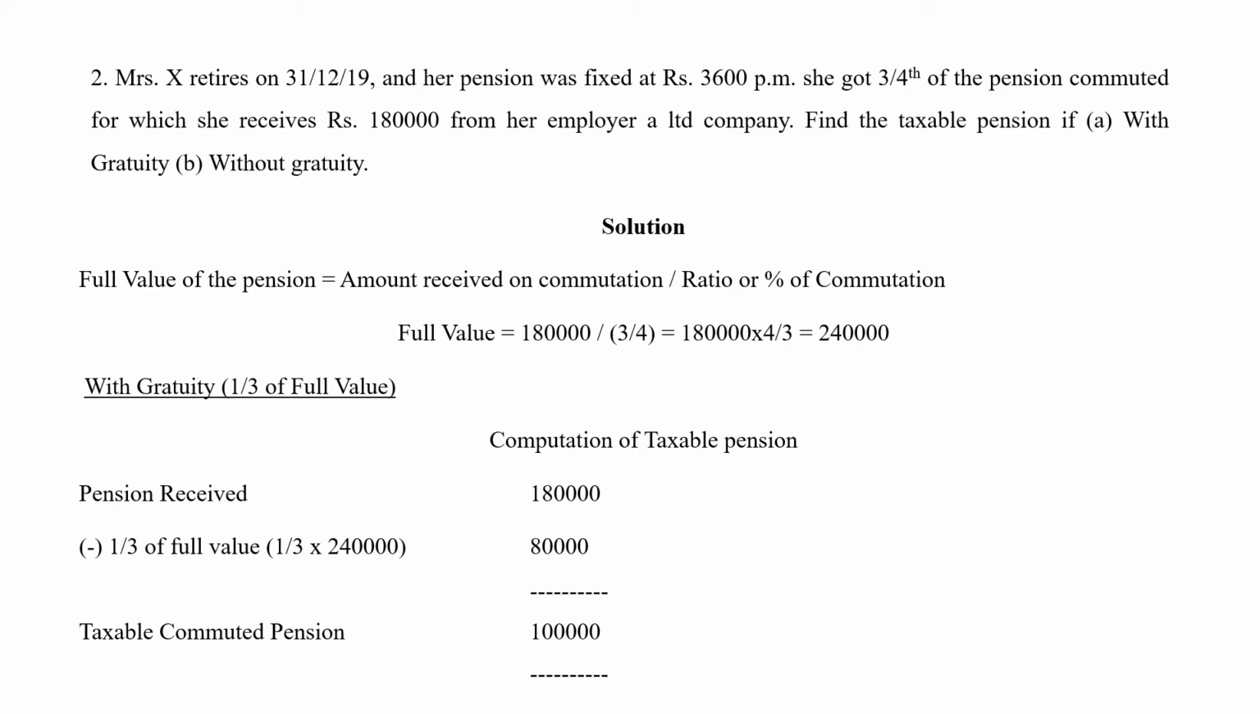Apart from this, you can also tax the remaining uncommuted pension. Uncommuted pension will be 1/4 of 3,600 per month. Every month she will be taxed on that, but you need not show it in this sum. They are only asking for the commuted pension value. So we'll take that as 1 lakh.